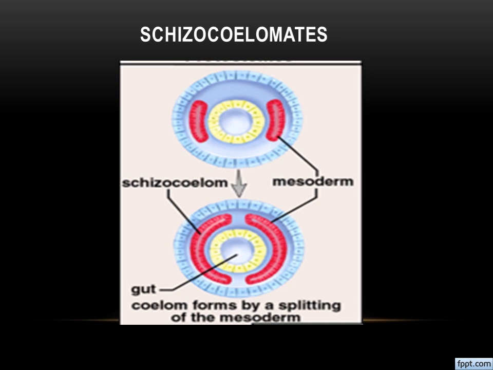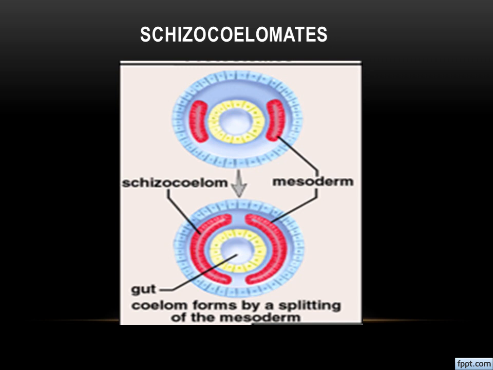So this is the type of eucoelomates we said, real coelom. How is the classification made? From the formation of this mesodermal layer, how this cavity will be formed, as per that they are classifying into two, as schizocoelomates as well as enterocoelomates. Here the mesoderm layer is splitting.